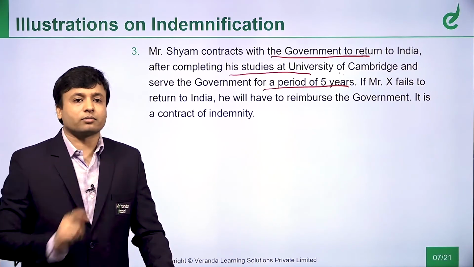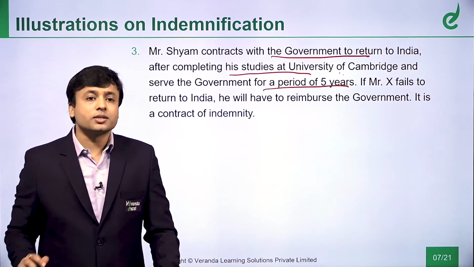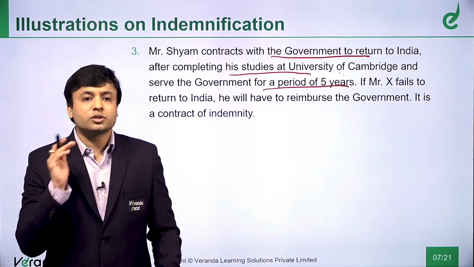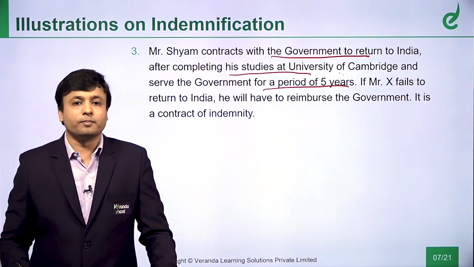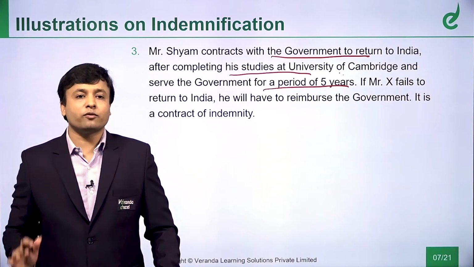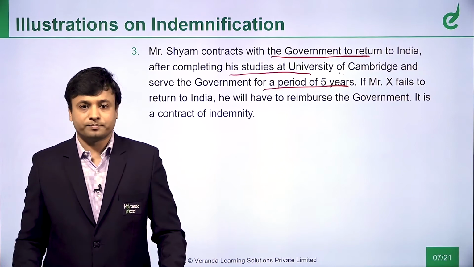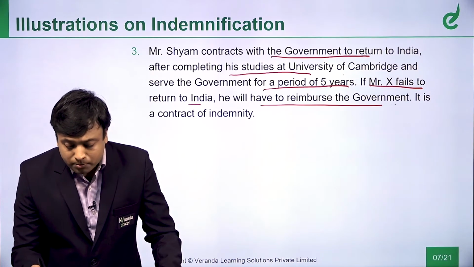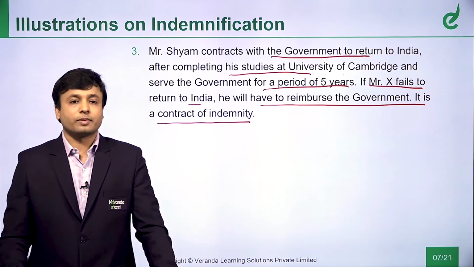I will not stay there. I will be a patriotic student. I will be a patriotic citizen and I will come back after my studies and work with the government. I will not join Infosys. I will not join Reliance. Instead, I will join the government of India and serve at least for a period of 5 years. This is what he agrees with the government of India. If Mr. X fails to return to India, he will have to reimburse the government. It is a contract of indemnity.